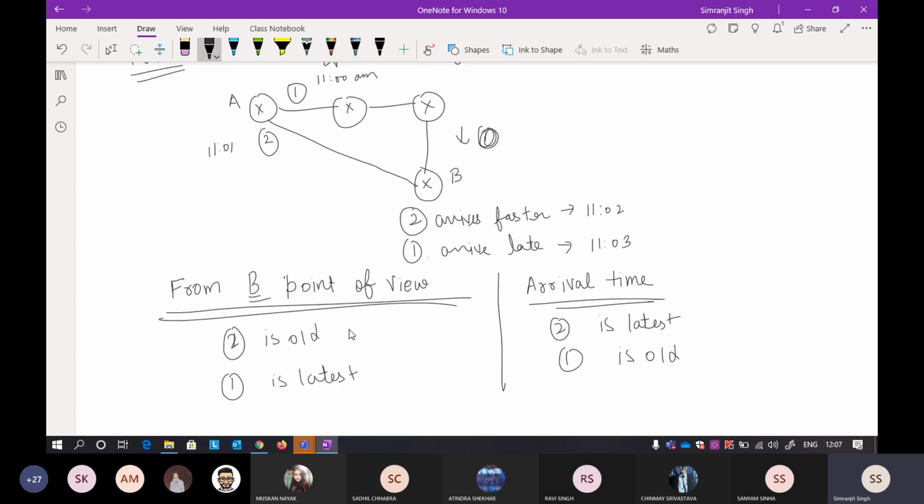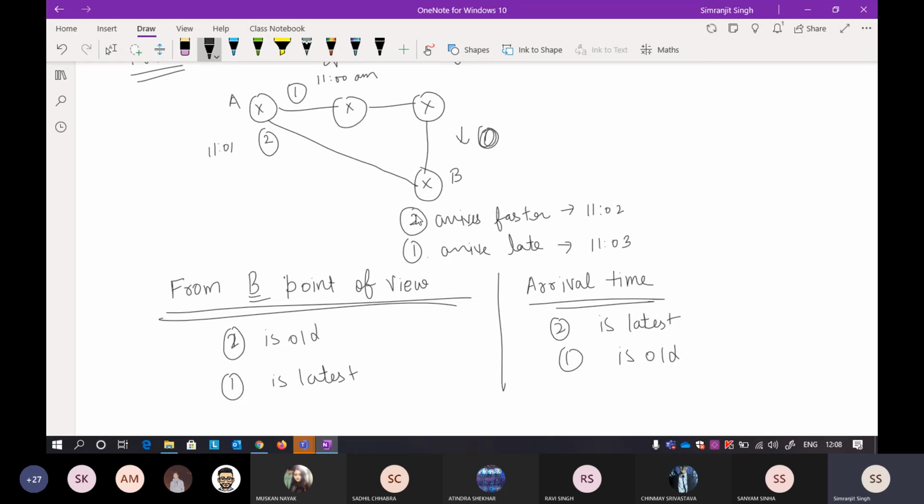If you apply some common sense here, this router will accept the packet that is the latest one and discard the previous packet, but it should not do that, because the previous packet has taken the shortest path. I want that shortest path to be available to me so that I can make shortest path algorithm decisions.